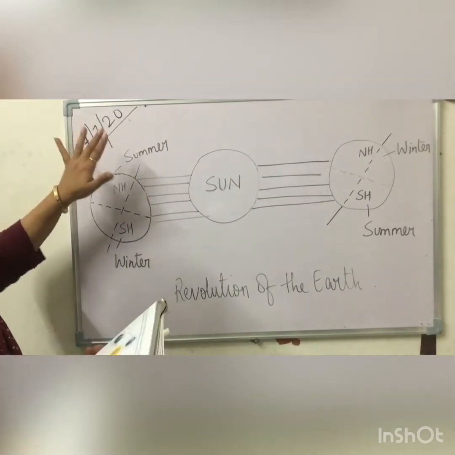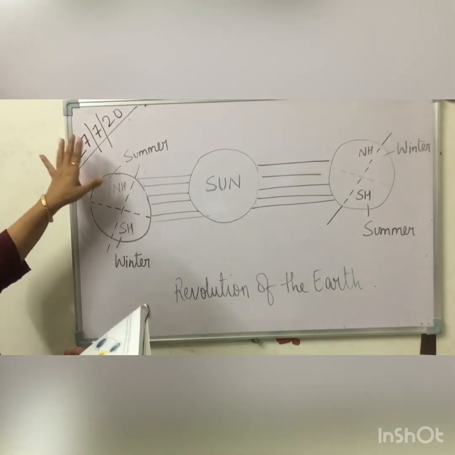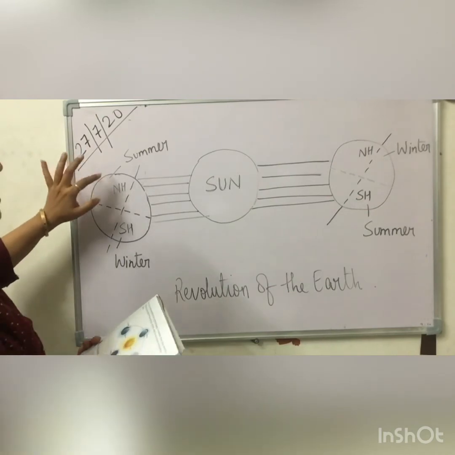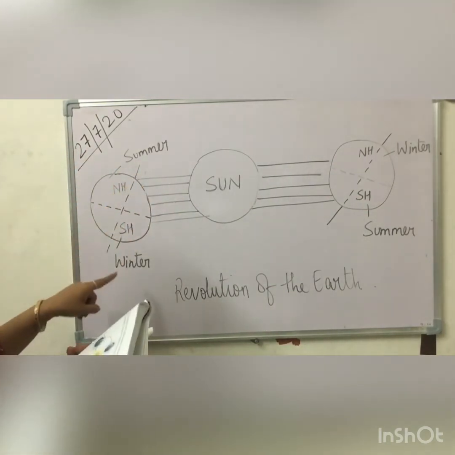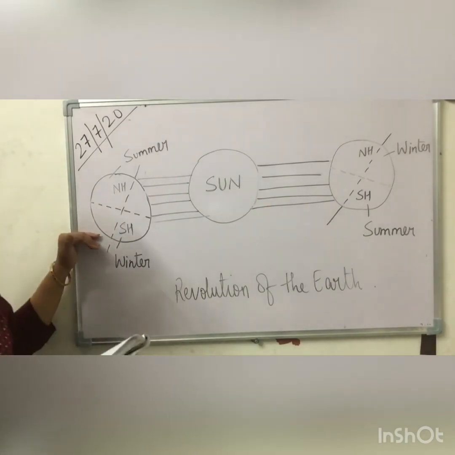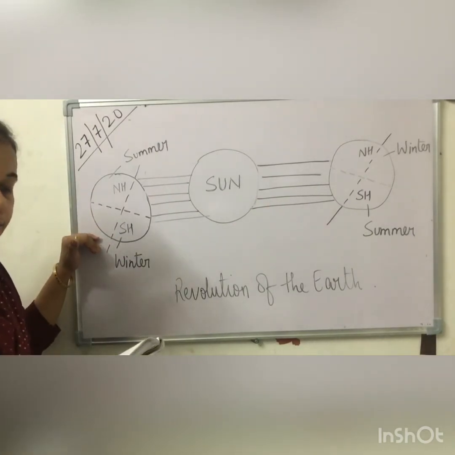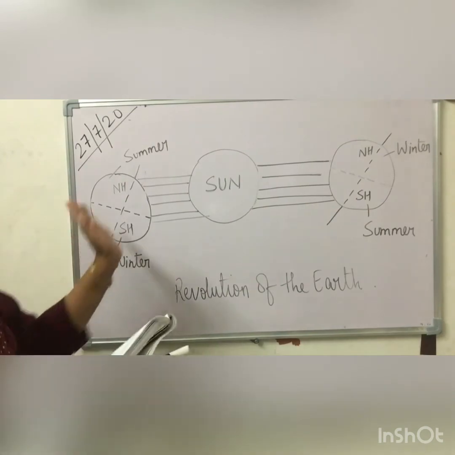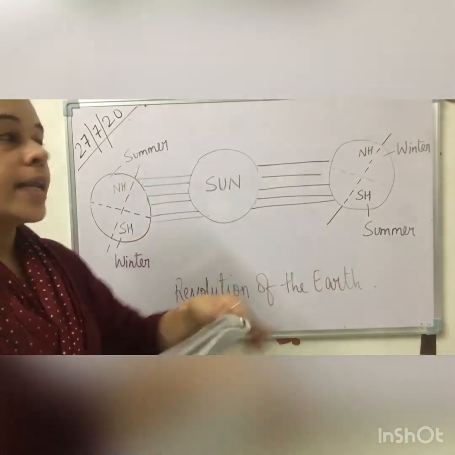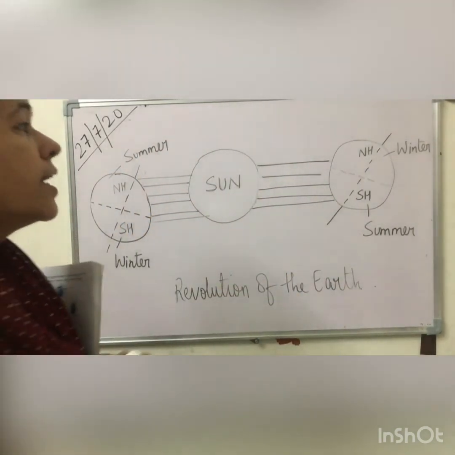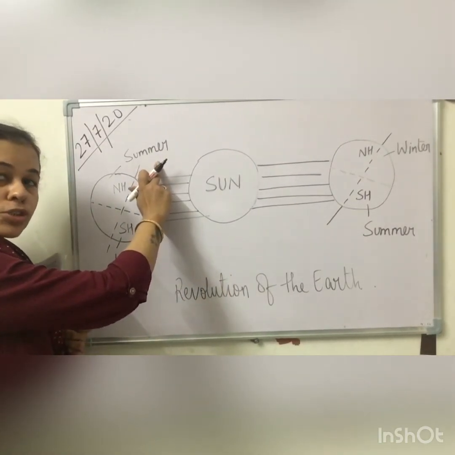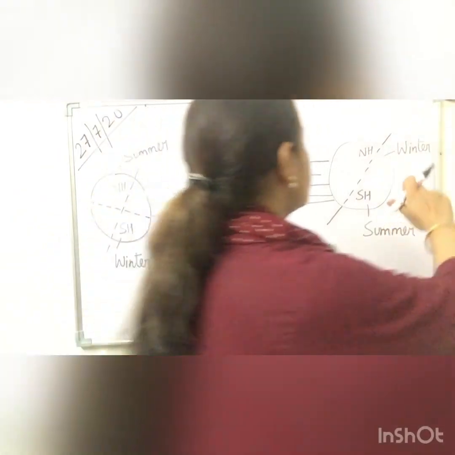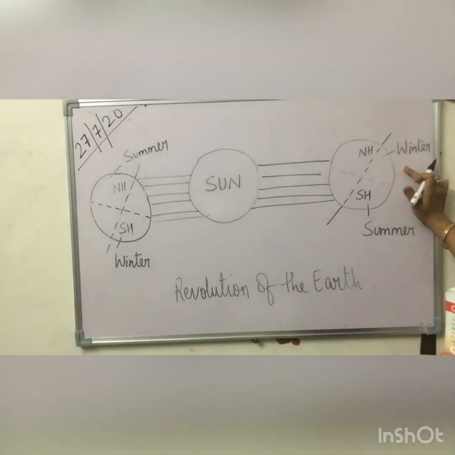That's why in April to June, India has summers, and at the same time Australia experiences winter. Now when we talk about the days, in summer days were longer and nights short. Now in the northern hemisphere it is winter, so days will be short and nights will be long.